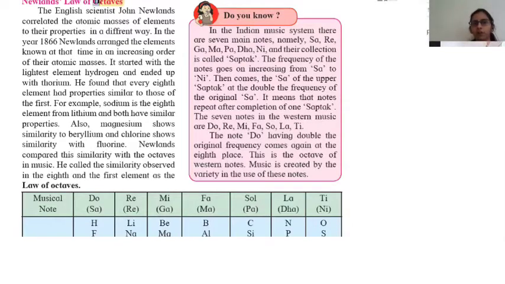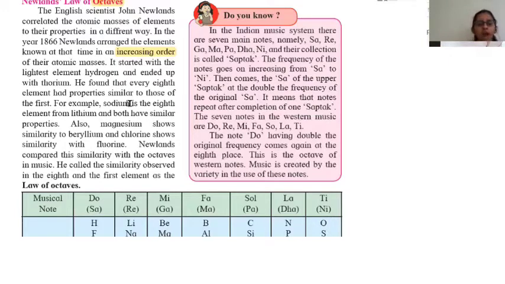In the year 1866, Newlands arranged the elements known at that time in increasing order of atomic masses. He grouped the elements into 8. It started with the lightest element, hydrogen, and ended with thorium. He found that every eighth element had properties similar to that of the first.